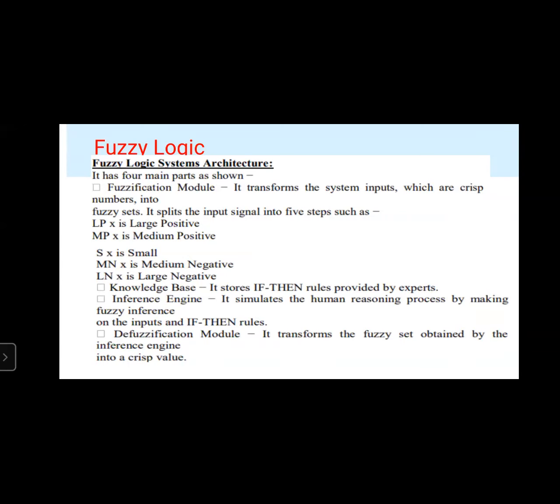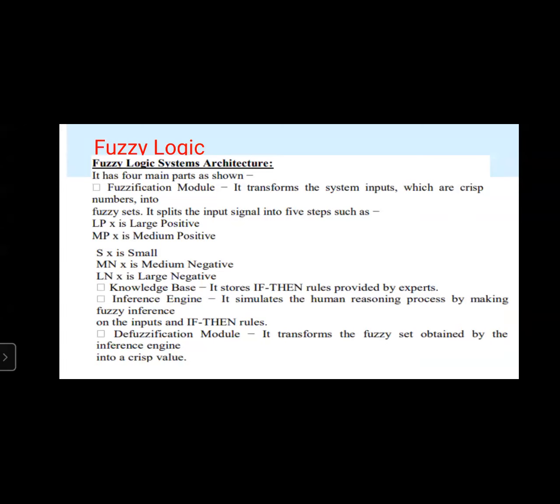After that, it is given to the defuzzification module. The defuzzification module transforms the fuzzy set obtained by the inference engine into a crisp value or crisp output. So these are the 4 main parts: fuzzification module, knowledge base, inference engine, and defuzzification module. Fuzzification takes the input and splits it into 5 steps. The knowledge base stores the if-then rules provided by the experts.